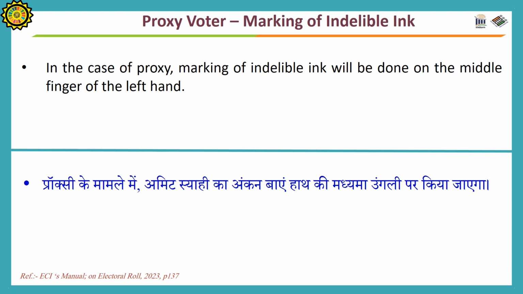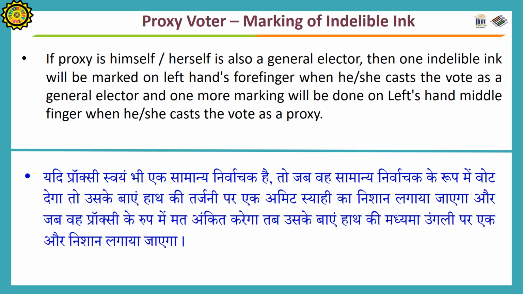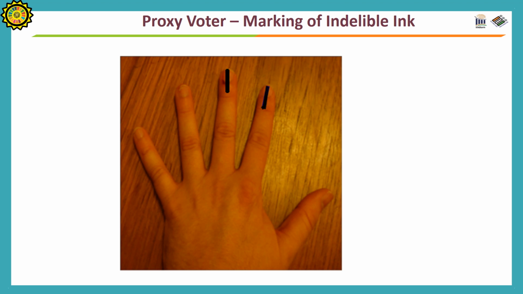Marking of indelible ink. In the case of proxy, marking of indelible ink will be done on the middle finger of the left hand. The sample is shown on the screen. If the proxy himself or herself is also a general elector, then one indelible ink mark will be made on the left hand's forefinger when he or she casts the vote as a general elector, and one more marking will be done on the left hand's middle finger when he or she casts the vote as a proxy. The sample is shown on the screen.